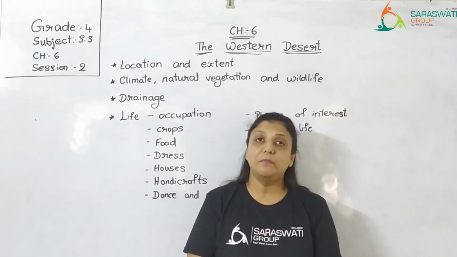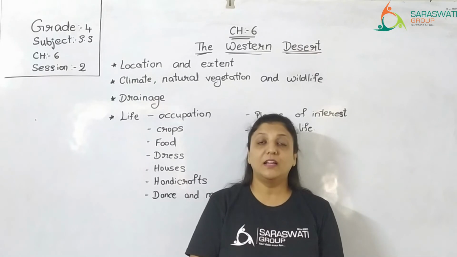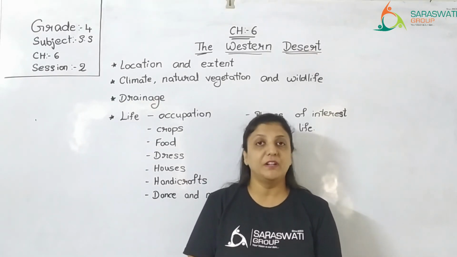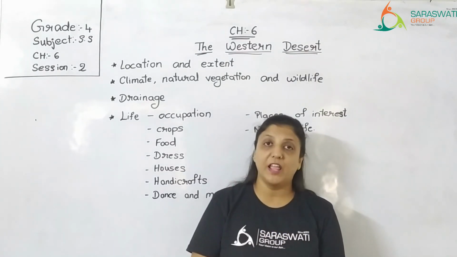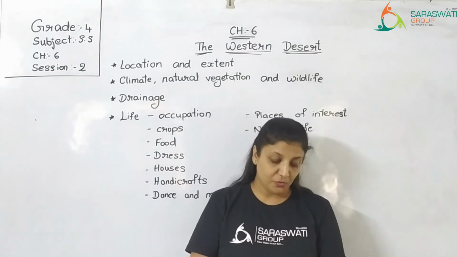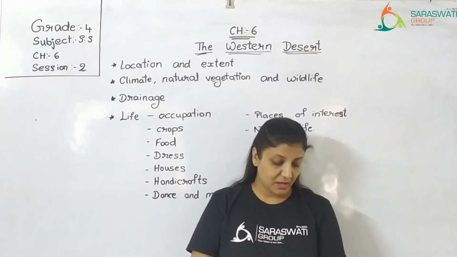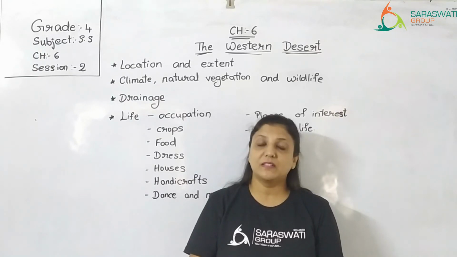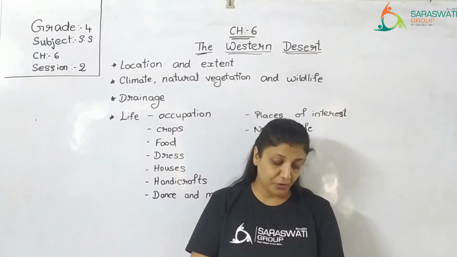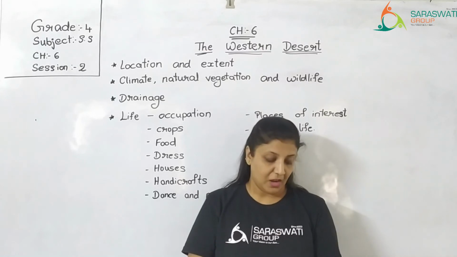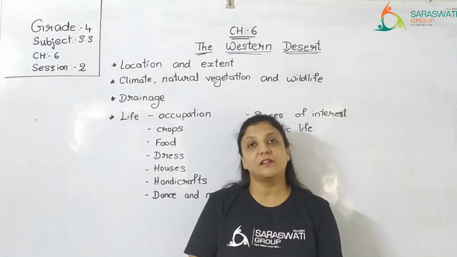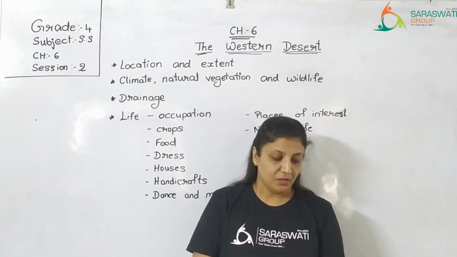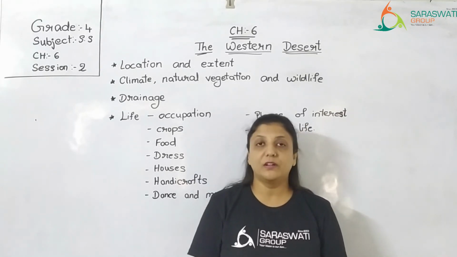They have different buildings and forts there, right? अलग-अलग किले बने हैं. Now, based on the color of these buildings, they have kept a particular name for that particular city. Jaipur is known as Pink City because it is made up of pink sandstone. Jodhpur is known as Blue City and Udaipur is known as White City. This is the information that is shared with you. So this was all regarding places of interest.